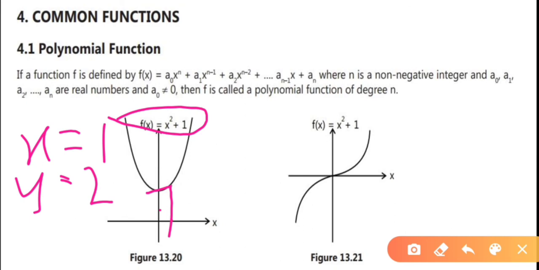When x is 2, y is what here? 2 square is 4 plus 1 is 5. Similarly, when x is 3, the y value is 10. It goes like this up to n times. It becomes like this, right?